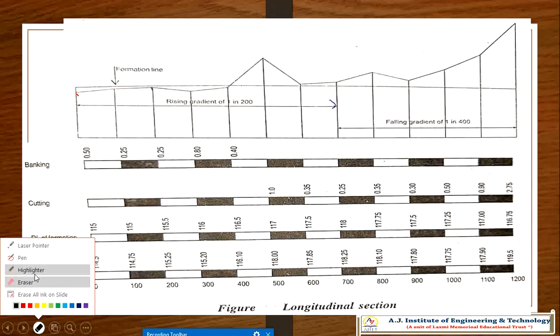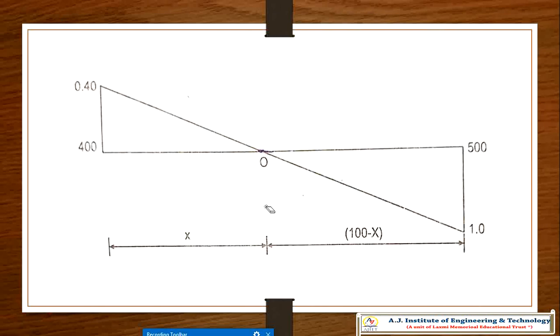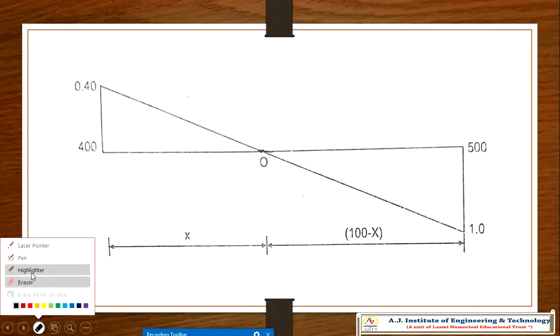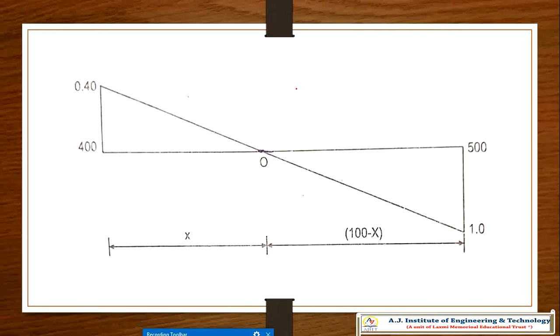Okay, so we'll go and see here from 400 to 500. For example, this is your chainage.